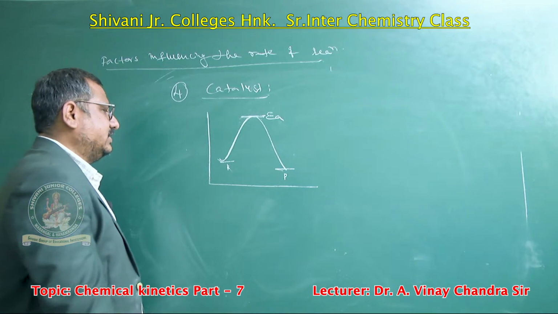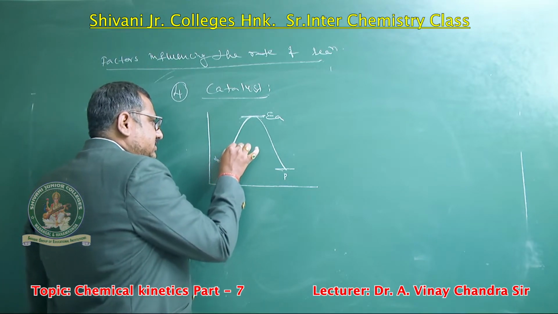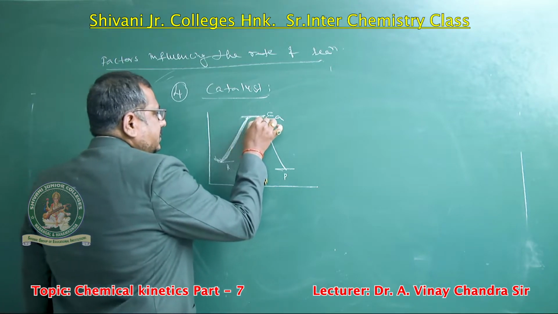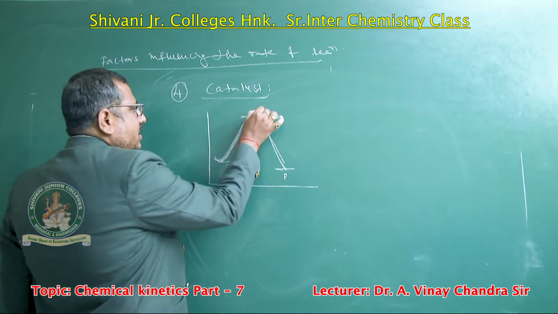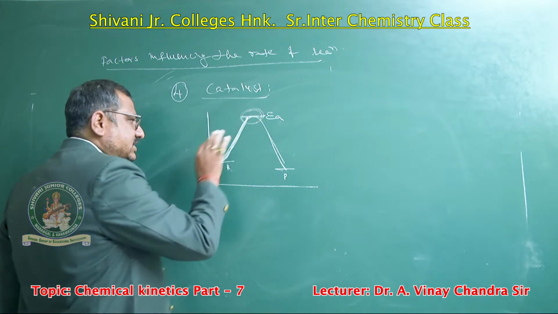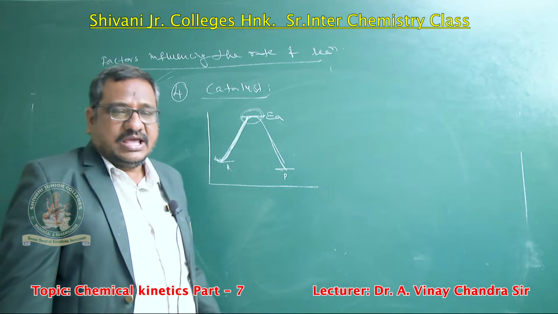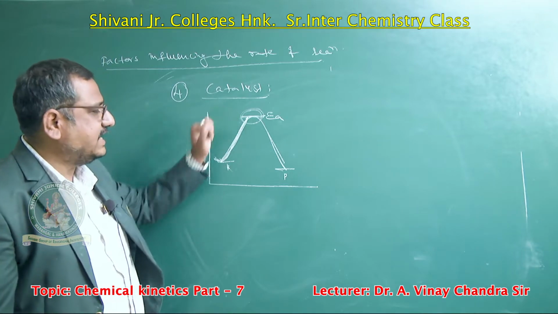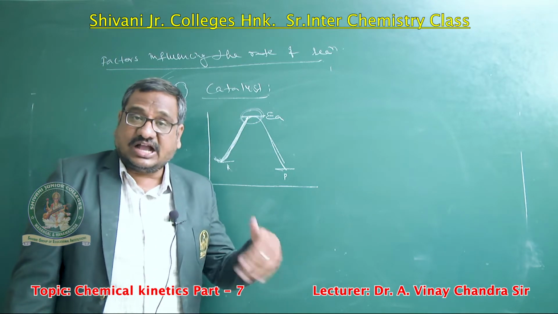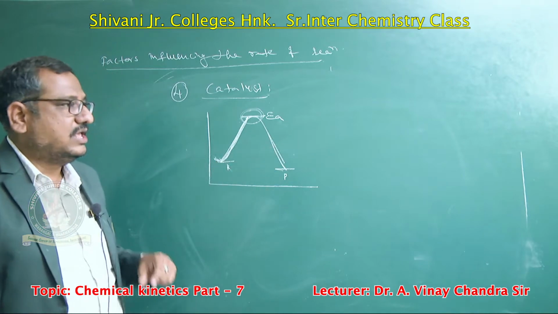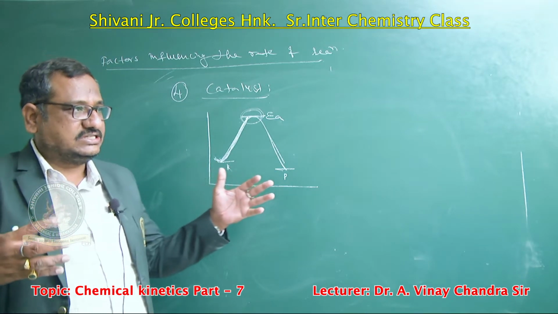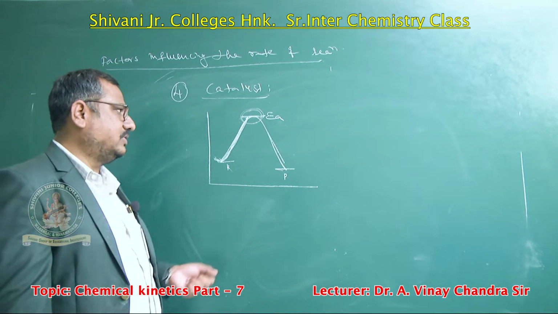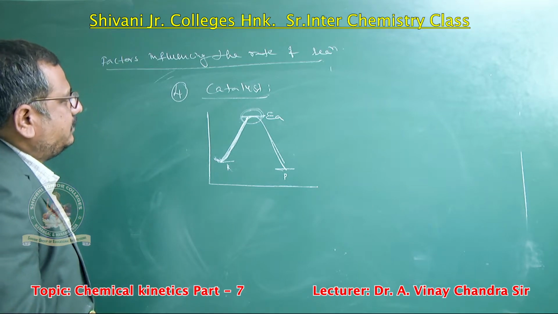Ea indicates activation energy. If the reacting molecules reach this activation energy, then they convert into product. If any molecule does not reach the activation energy, then the material does not convert into product. If you add temperature, molecular collisions increase, molecules reach the activation energy, and then convert into product. If concentration increases, they also convert into product. Now if you add a catalyst, the catalyst bonds with the reactant material and helps it achieve the activation energy. How is it achieved?